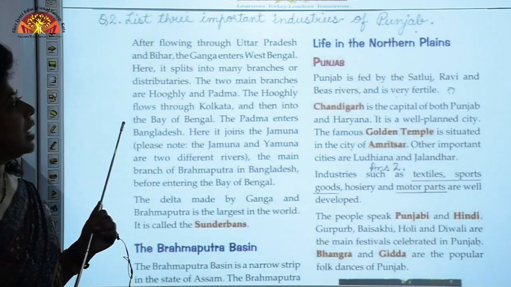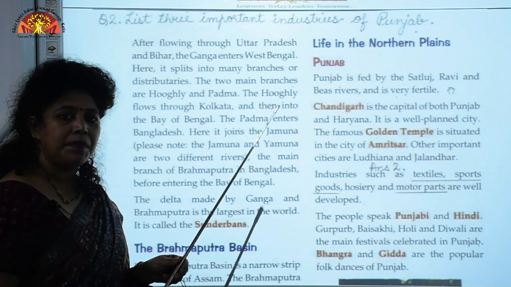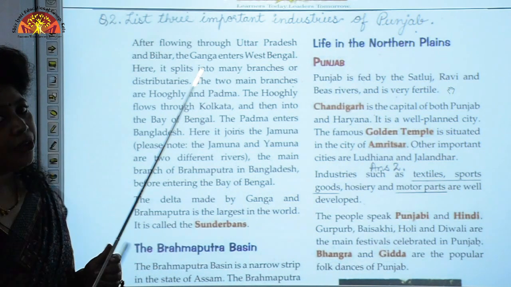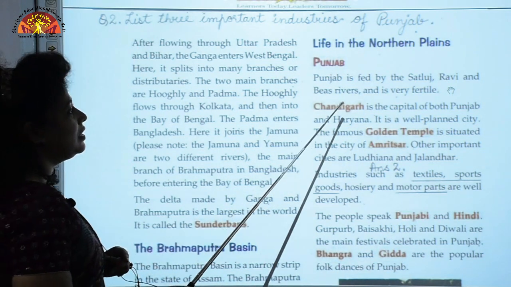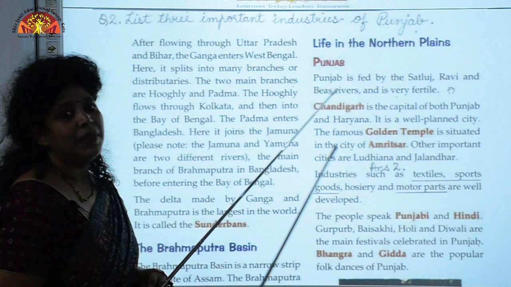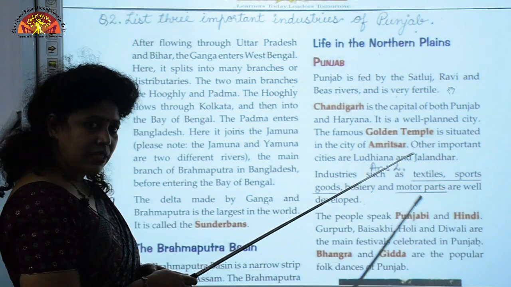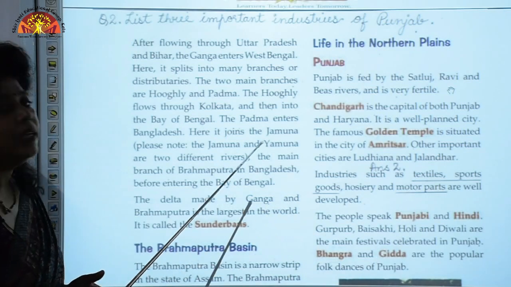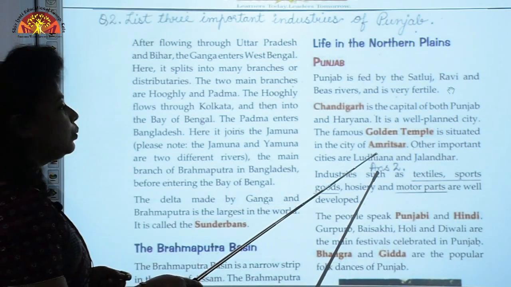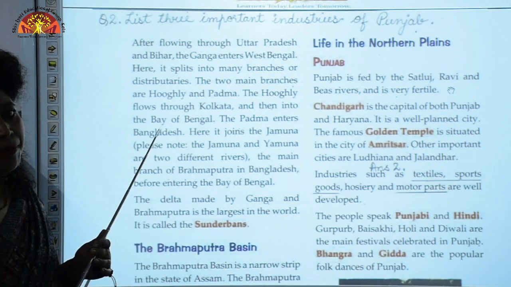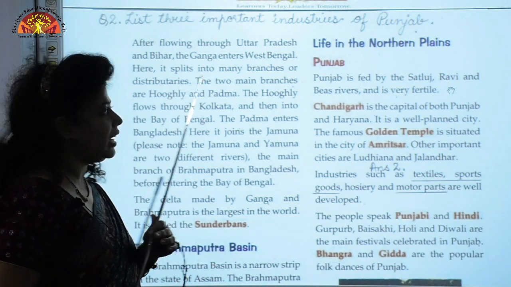We shall now start with life in the northern plains, that is in the state of Punjab. Which is the capital of Punjab? Chandigarh is the capital of Punjab. The famous Golden Temple is located in Amritsar in Punjab, and the other important cities are Ludhiana and Jalandhar. There are many flourishing industries in Punjab.